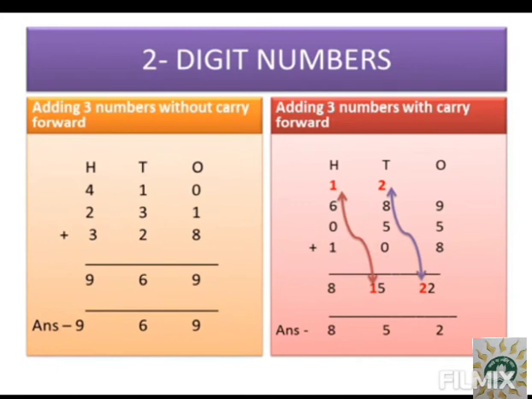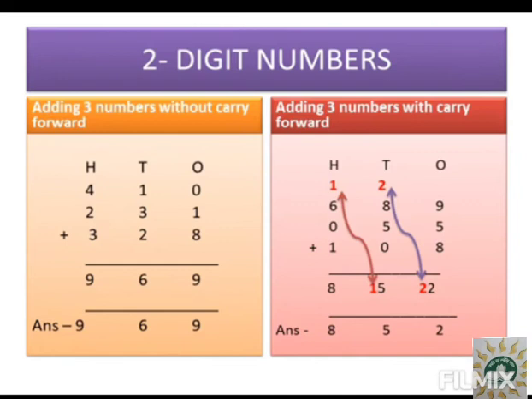9 plus 5. After 9 till 5 we'll count: 10, 11, 12, 13, 14. And after 14 we will count till 8: 15, 16, 17, 18, 19, 20, 21, 22. And as we know, the last two will be written down, and the first two will be carried forward to the tens